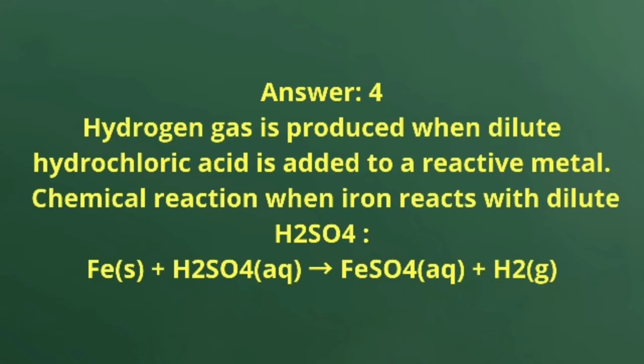Hydrogen gas is produced when dilute hydrochloric acid is added to a reactive metal. The chemical reaction when iron reacts with dilute H2SO4 is: Fe plus H2SO4 gives FeSO4 plus H2.